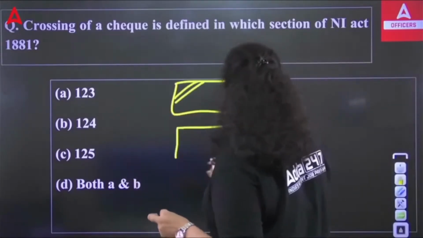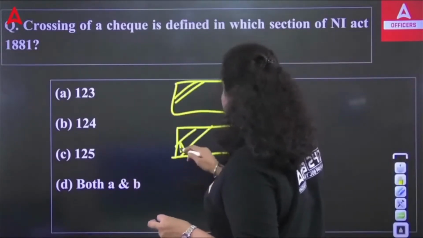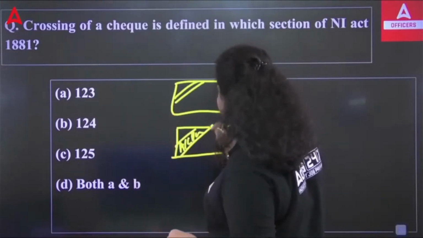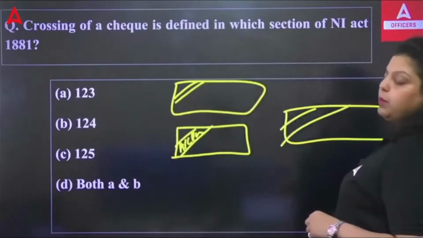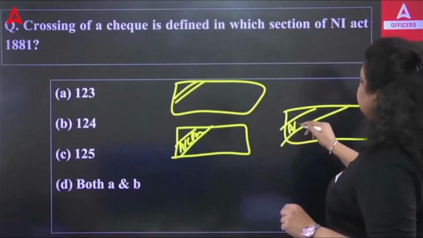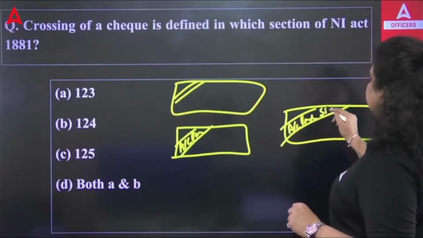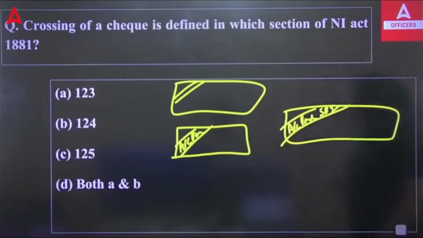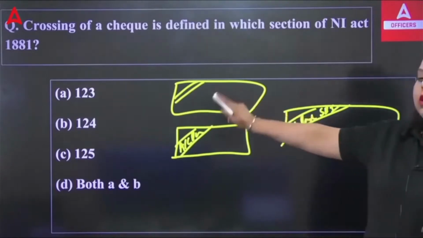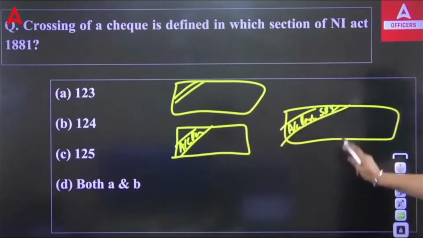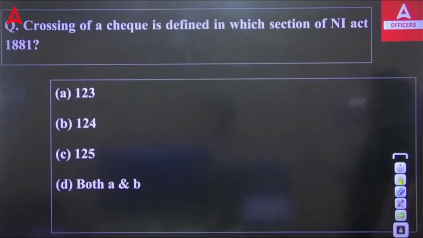Then we have account payee crossing, in which, within the two parallel lines at the top left, it is written account payee. And the third, special crossing, has two parallel lines at the top left side of the check, with account payee and the name of a particular bank written. These three types of crossing are general crossing, account payee crossing, and special crossing. So it is defined under which particular section?